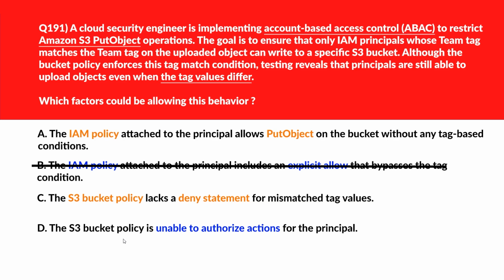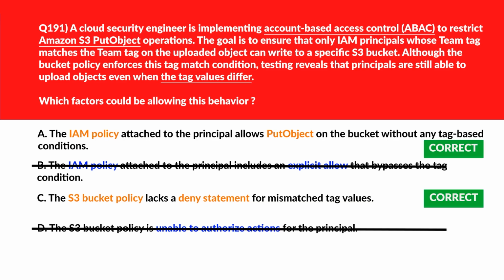D says the S3 bucket policy is unable to authorize actions for the principal. Resource policies can allow actions. Inability to authorize is not the root cause here. We'll delete it. Lock option E and C as the right answers.